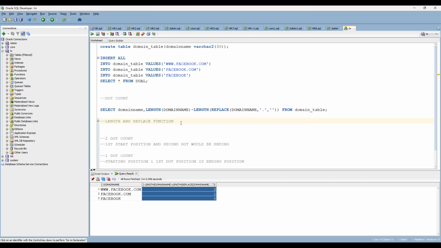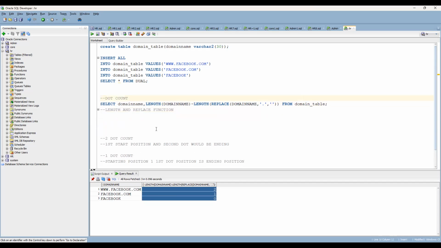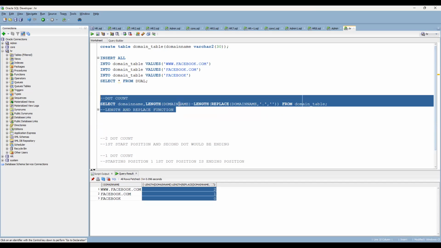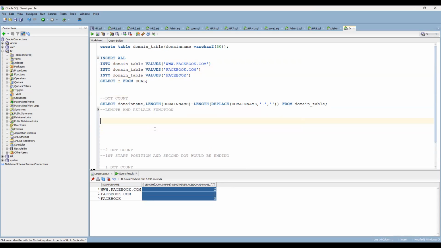Now let's get into the second step of the solution. This is the first step, to get the number of dots, the dot count. You are clear. Now what you have to do is take this particular value, get the value from here to here, and dynamically it's not going to be very straightforward. Simply, you can use the case statement. Once you use the case statement along with the substring and instring, automatically you will be able to do that.